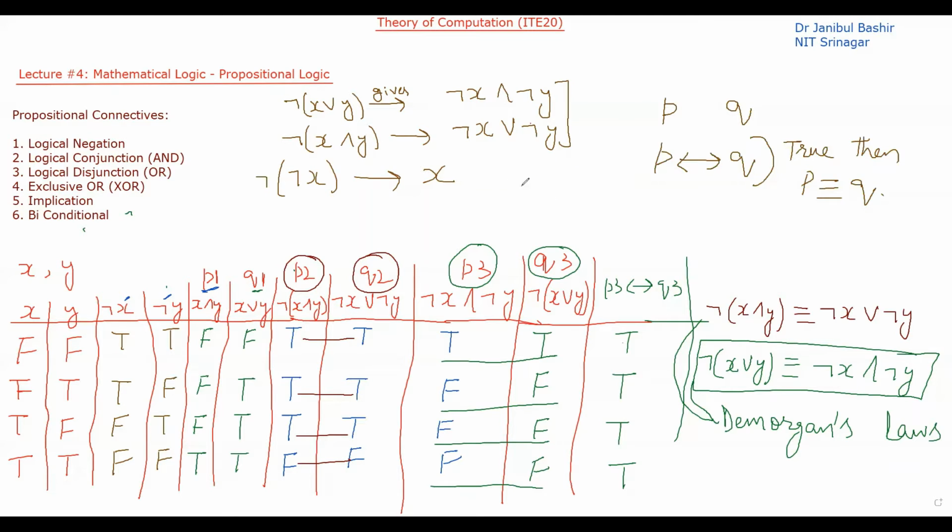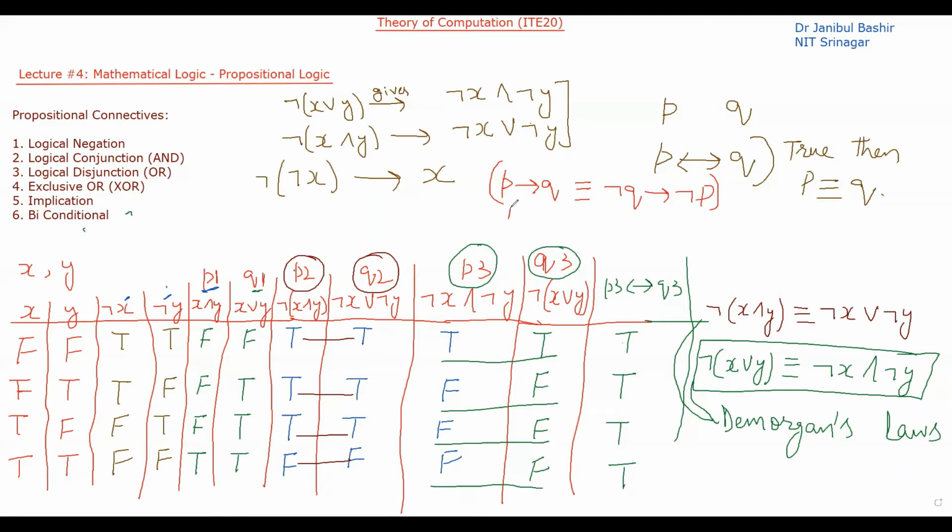Now, other thing that I want you to prove is that P implies Q is equivalent to not of Q implies not of P. So you have to prove this part.